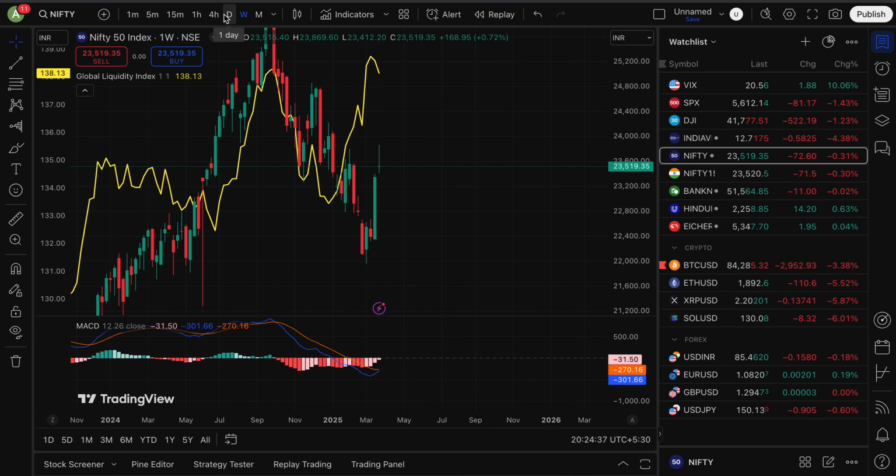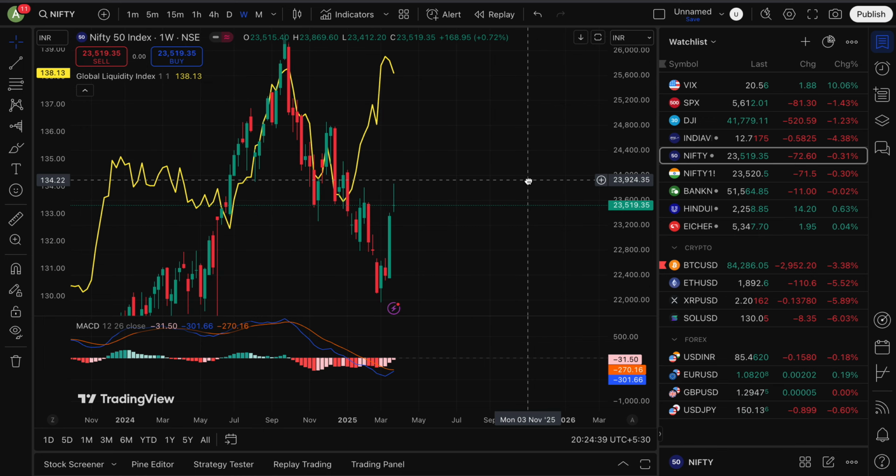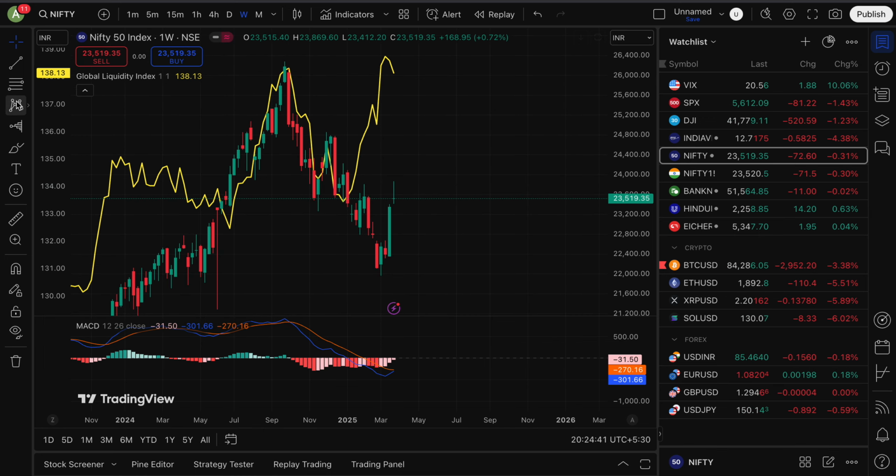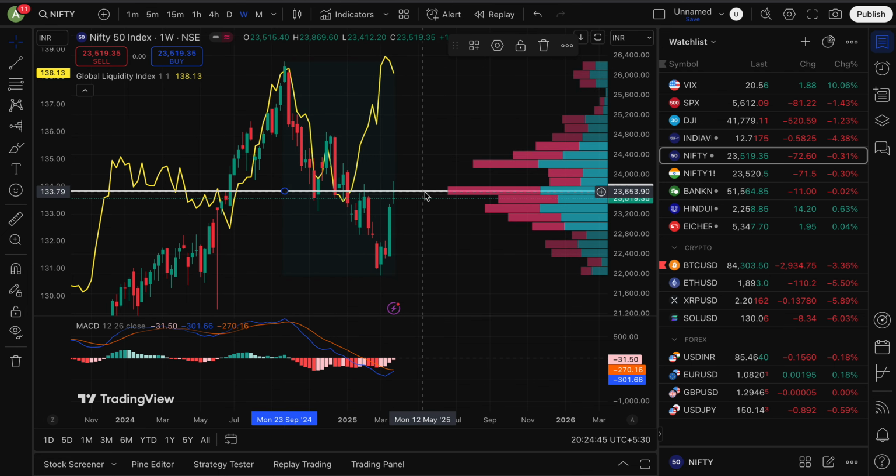So that is how it is going. Now what are the levels, what is the support and what is the resistance? For that we need to see the volume profile. If you see the fixed range volume profile, you can see this is the crucial level. When the market fell from this to this level, the highest volumes were available at the 23,500 to 23,600 levels, and that is still intact, and that's exactly where the market took resistance.